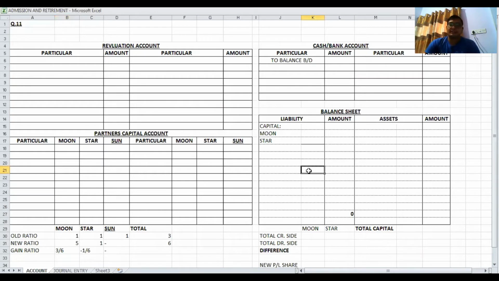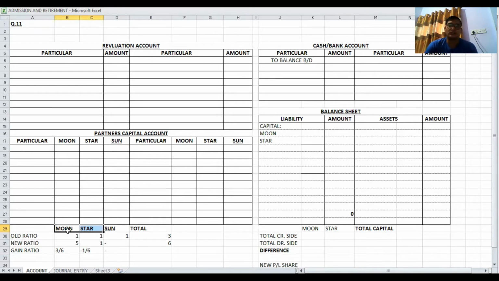Good morning, class. Standard 12th Accounts, chapter number 6, Retirement or Death of a Partnership Firm, in which today we are going to start with exercise question number 11. In this question, there are three main partners, Moon, Star, and Sun, out of which Sun retired. So there is no new ratio and gain ratio for Sun, only the old ratio is given for Sun. And again, the new ratio for Moon and Star is given in the question.